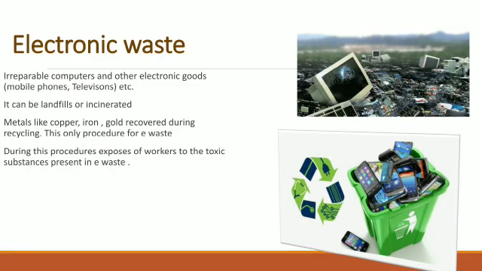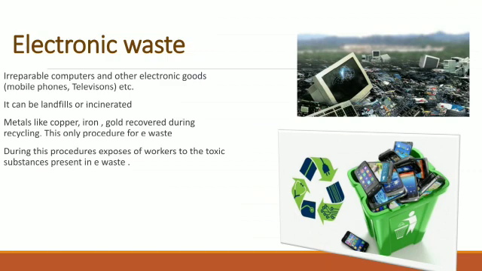Next is electronic waste. You can see the pictures there: mobiles, gadgets, computers, all those things are called electronic waste, and these are very dangerous. Why is it dangerous? These contain metals like copper, iron and gold.